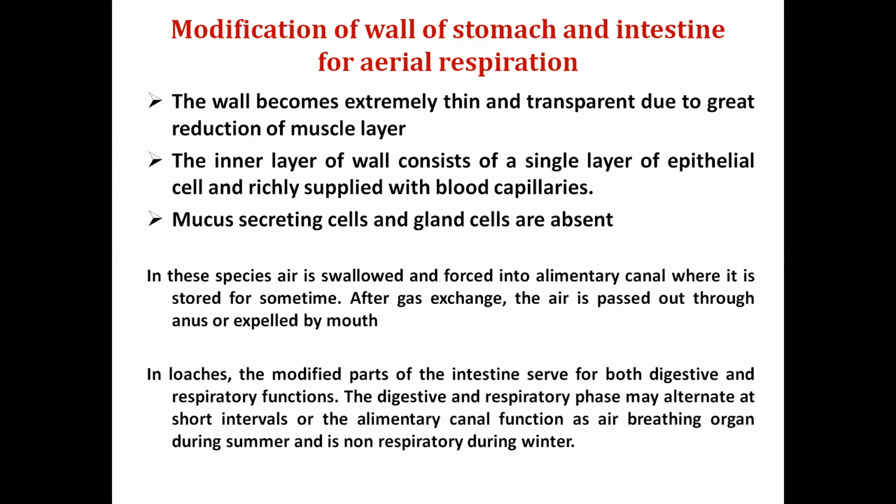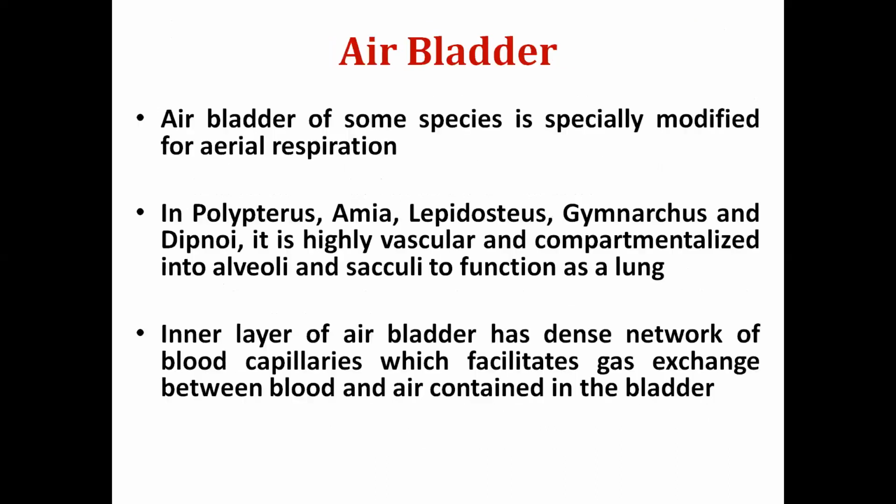Their alimentary canal functions as an air breathing organ during the summer season when water is less, and in winter it becomes digestive and non-respiratory, because sufficient water is there, so there is no need of air breathing. So they simply breathe through their gills in the aquatic medium, and their intestine attains the digestive function.